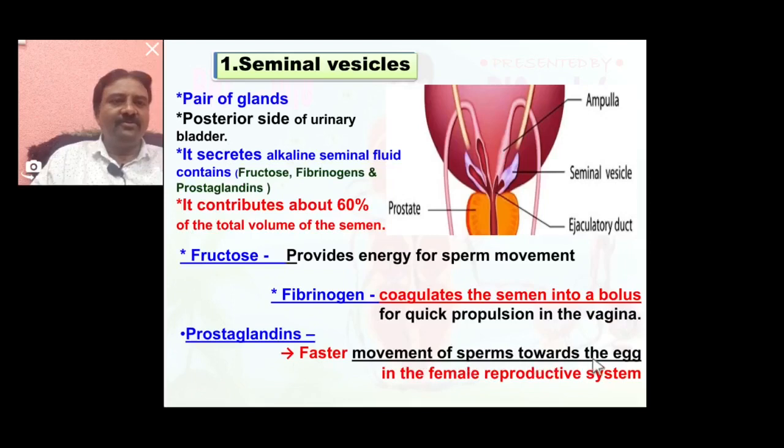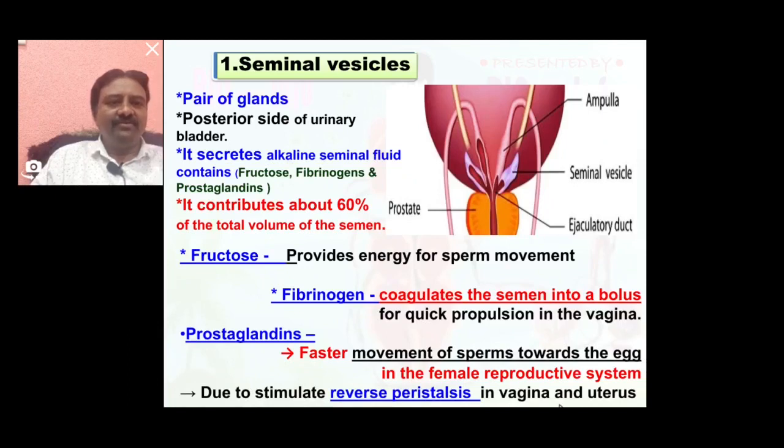The third content, prostaglandins, acts for faster movement of the sperm toward the egg in the female reproductive system, by stimulating reverse peristalsis in the vagina and uterus. You know that sperm is transferred from the vagina to the ovary.